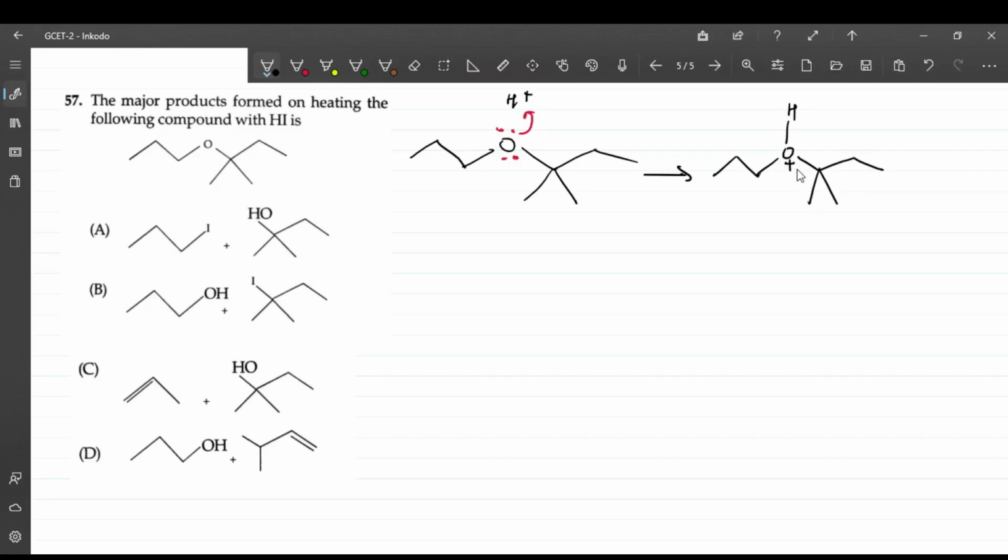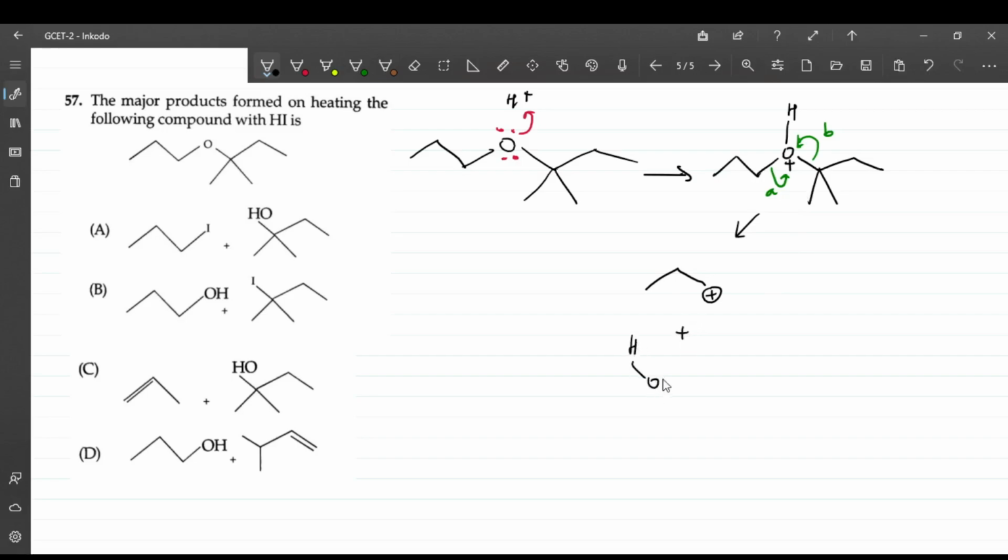Now there is a positive charge on oxygen, which means one bond needs to break. So there are two possibilities. Either this bond can be broken, or this bond can be broken. Let's say this is A and this is B. We have to go via the process which gives a stable carbocation. If A breaks, then the carbocation will be formed here. This is the carbocation we are going to get.